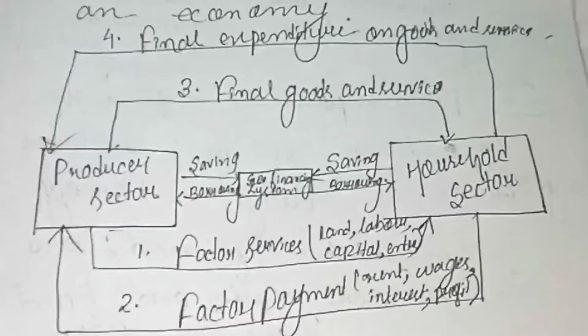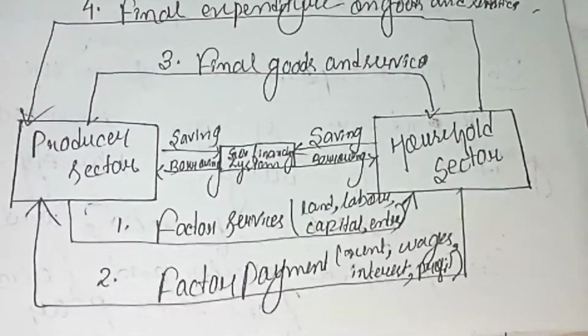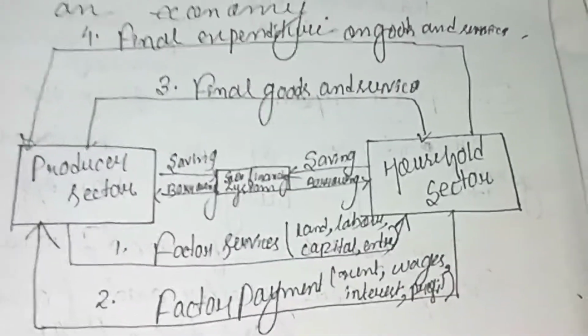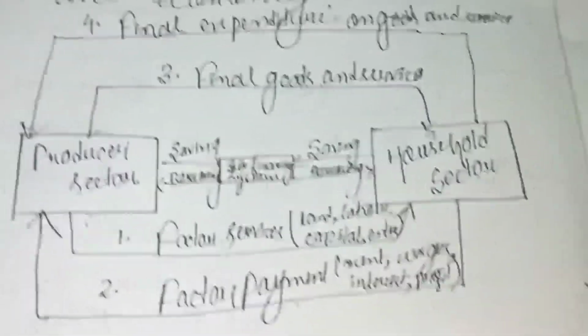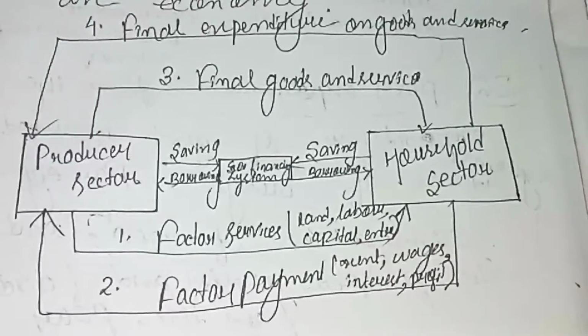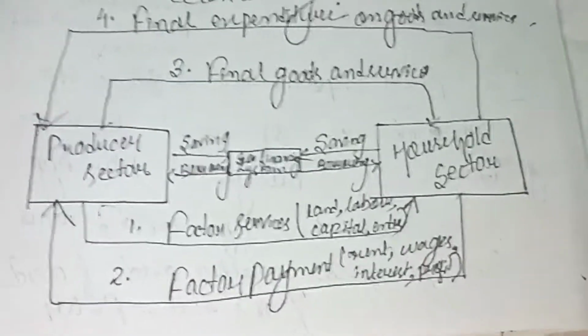And this is the diagram of circular flow of income in two sectors, producer sector and household sector. Take a screenshot or check the book as well. Explain the functions of RBI.